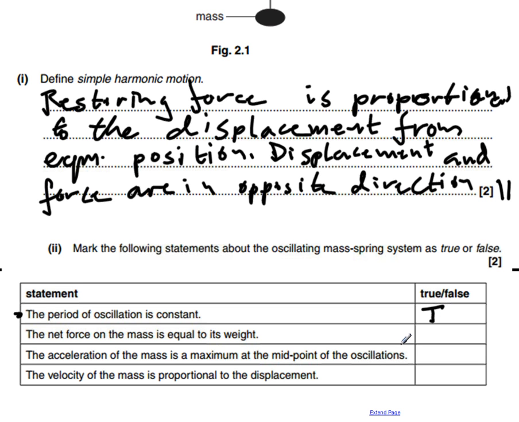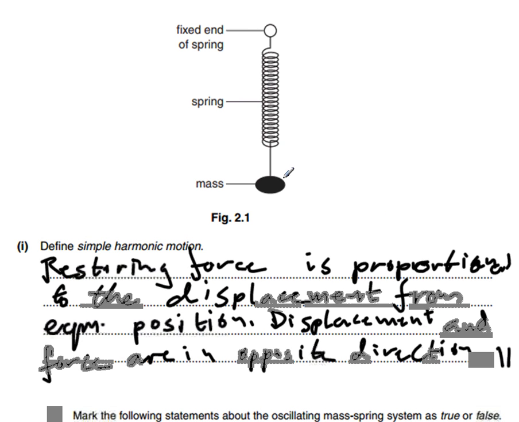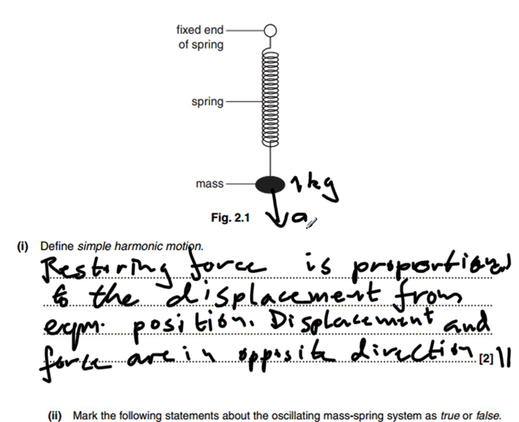The net force on the mass is equal to its weight. Now that is not true. If, for argument's sake, our mass in this question had a mass of 1 kilogram, it would have a weight of 9.81 newtons.